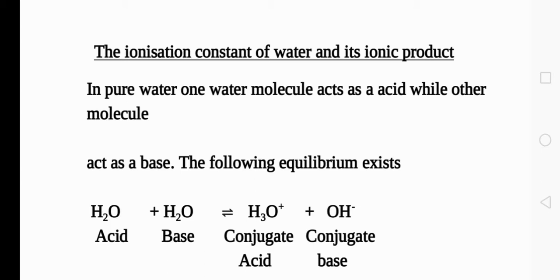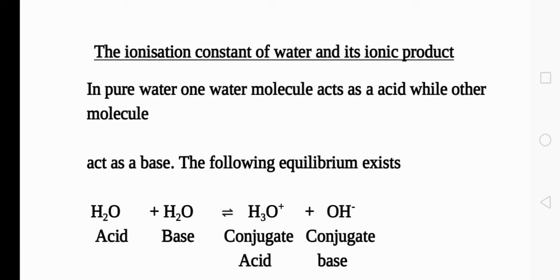When we calculate the equilibrium constant for such an equilibrium, K is equal to the concentration of hydronium into the concentration of OH minus ion divided by the concentration of water to the power 2. But we know water is a pure liquid, and the concentration terms of both solids and pure liquids are removed from the equilibrium law, so that the equation becomes Kw is equal to H3O positive into OH minus ion.